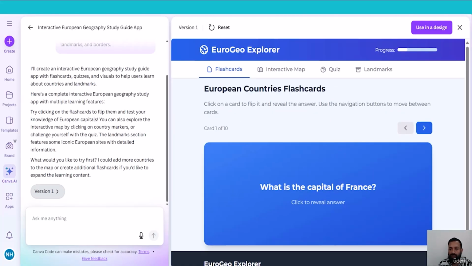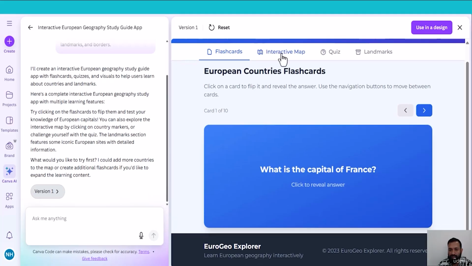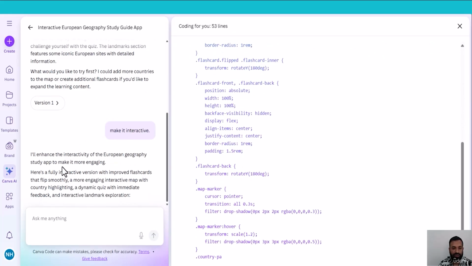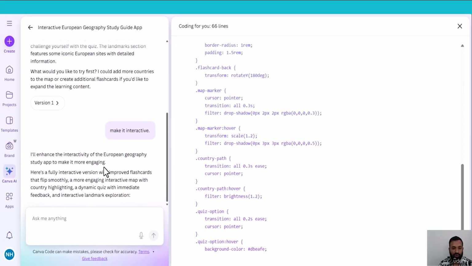So here is the final study guide: interactive map, quizzes, and landmarks. If I click here, it is not working. That means we need to ask Canva to make it interactive. So let's try it. So here's Canva's response. I will enhance the interactivity of the European Geography Study app to make it more engaging.